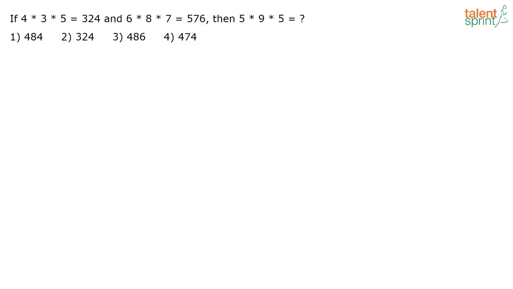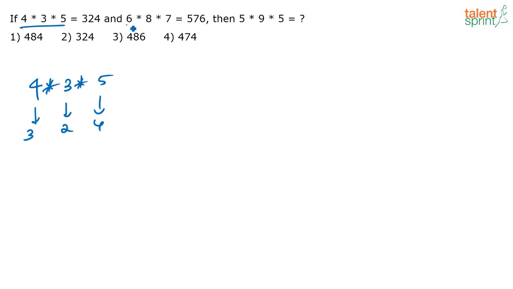Next one. What's the answer for this one? See, this is basically a pattern question. Okay, you have 4 cross 3 cross 5, that is written as 3 2 4. Similarly, 6 cross 8 cross 7 is written as 5 7 6. What is 5 cross 9 cross 5? See, you have 4 3 5. How was it written? It is written as 3 2 4. Basically, you are reducing one number that is given here and writing.